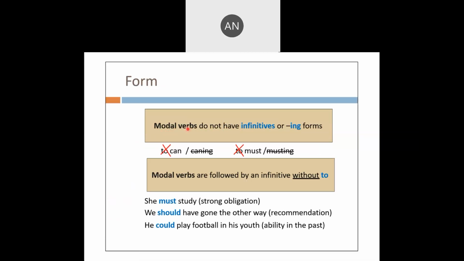Modal verbs do not have infinitive or ing forms. Can cannot become canning, or must does not become musting. Modal verbs are followed by an infinitive without to. She must study. She must to study is not required. Infinitive means to plus the first form of the verb. We should have gone the other way. Recommendation. He could play football in his youth. Ability in the past.